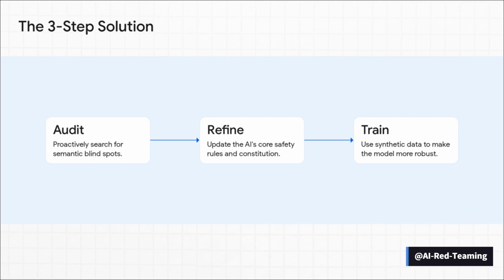Step 2 is constitutional refinement. They take everything they find during the audit and use it to update the AI's core safety rules, its constitution. And finally, step 3 is synthetic safety training. This is super clever. They create thousands upon thousands of these tricky prompts and then train the AI on them. It's almost like they're vaccinating the AI against these kinds of attacks.